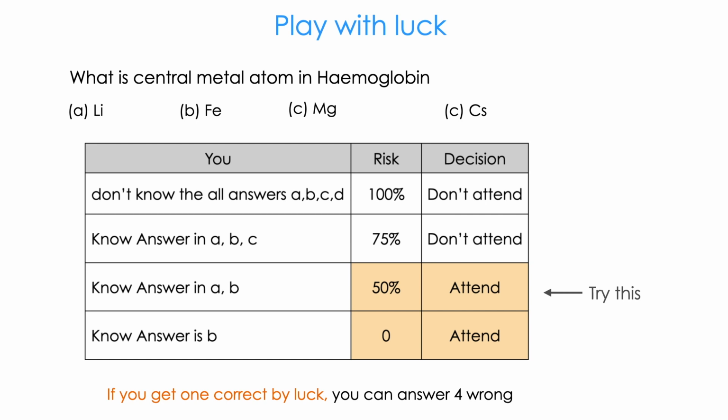Try your luck. No one will try this. Why I want you to try is, if you get one correct by luck, you can answer 4 wrong. It's dirty but it works. If you know the answer is B, straight away you attend it, because there is no risk involved.